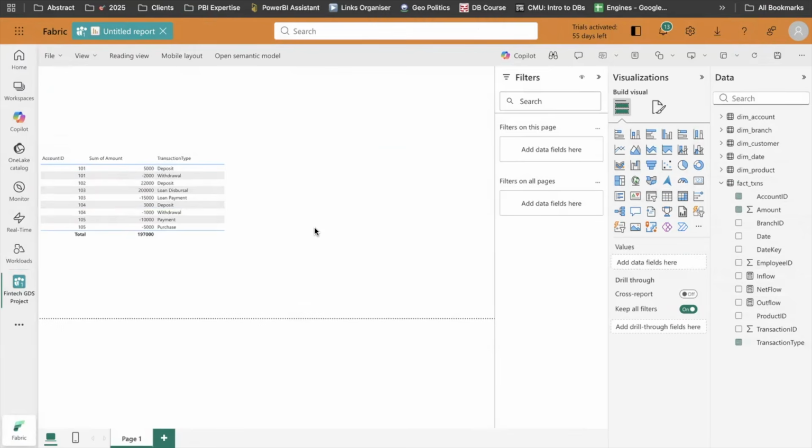Now, depending on what kind of insights we want to show, do we want to show them the aggregated numbers? Do we want to show them the trend of the inflows and outflows? We can create all of them.